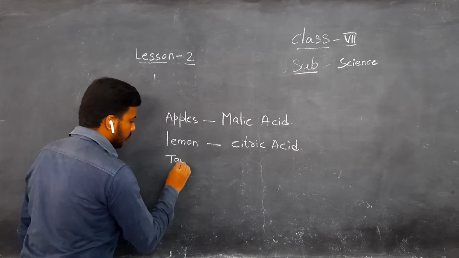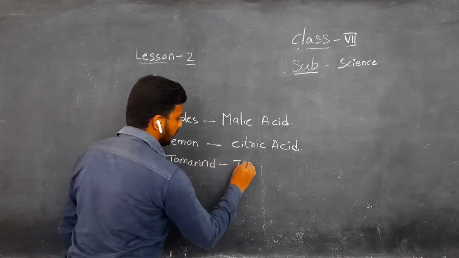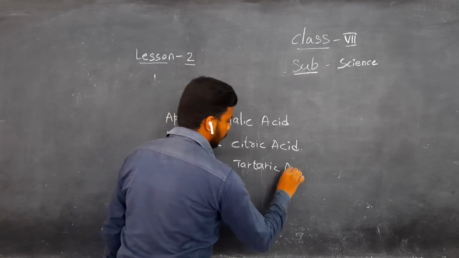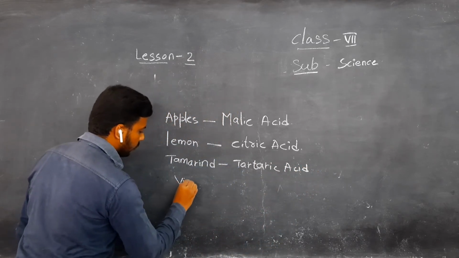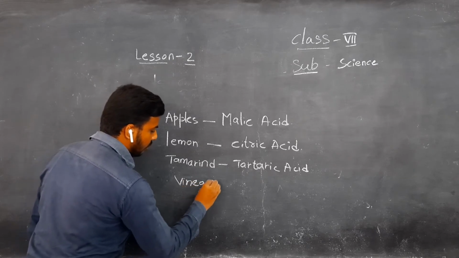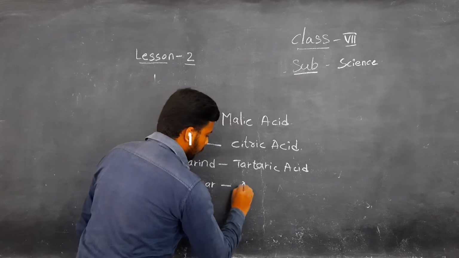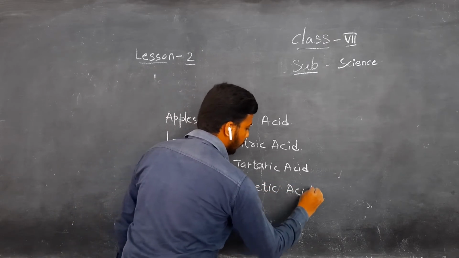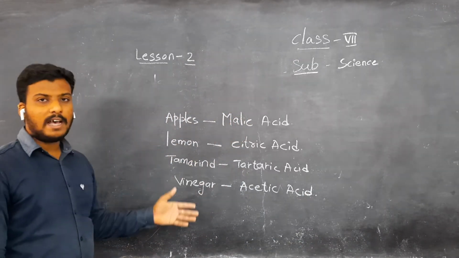Tamarind contains tartaric acid. Next, vinegar. Vinegar is utilized while making noodles. Vinegar has acetic acid. There are many more acids, but these are some of the acids I mentioned.